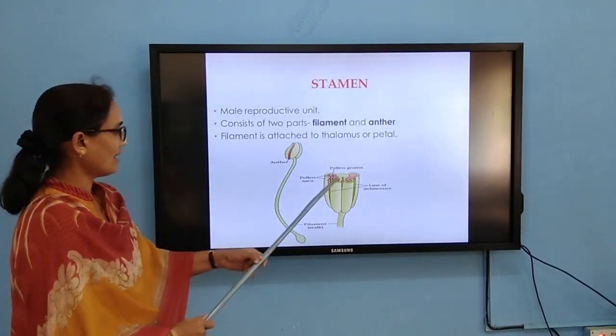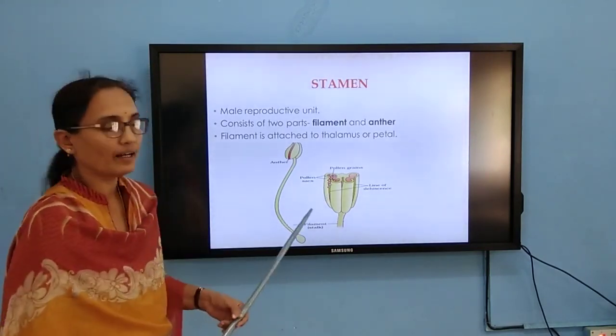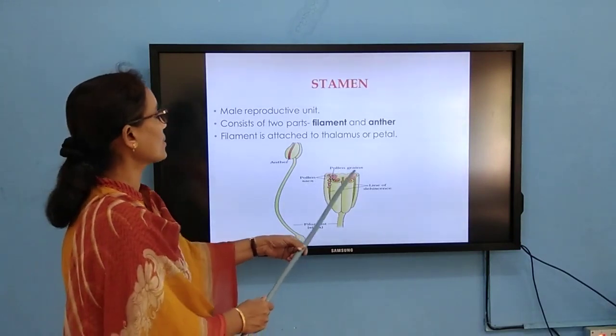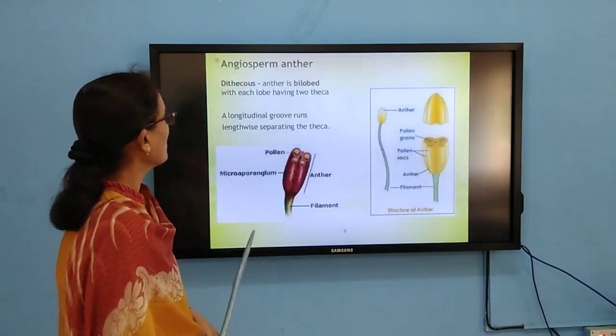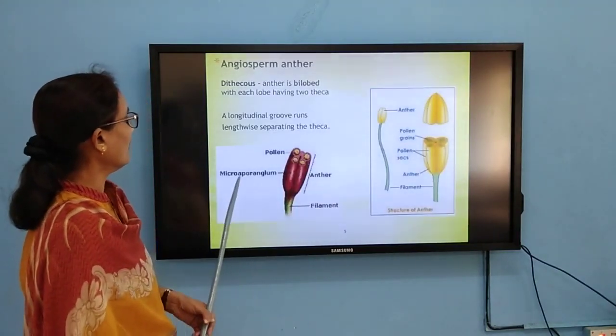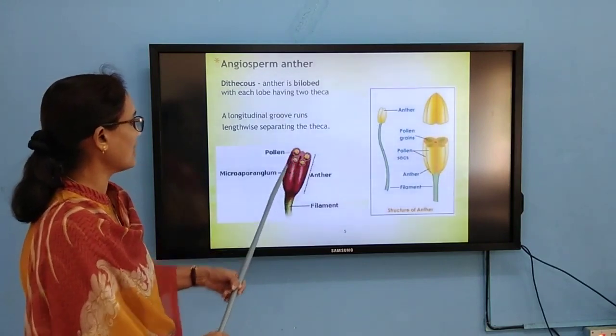If you take the transverse section, you can find a tetragonal structure, and these theca are placed at each corner of this tetragonal structure. A longitudinal groove lengthwise separates the theca.